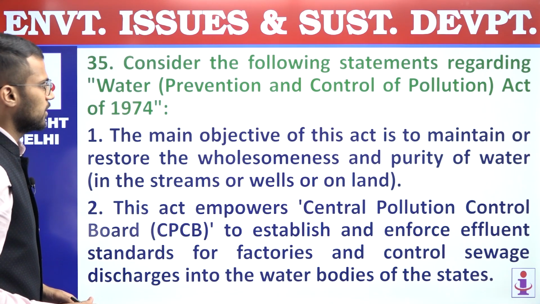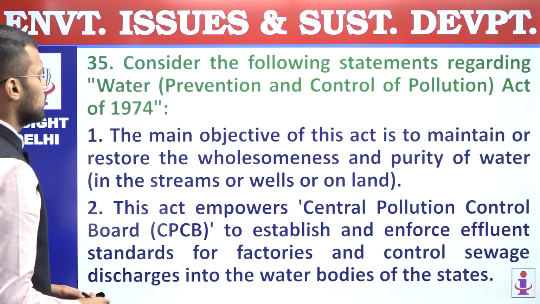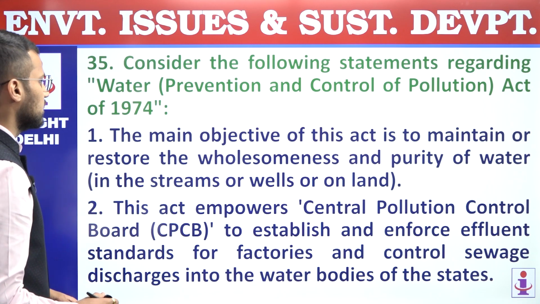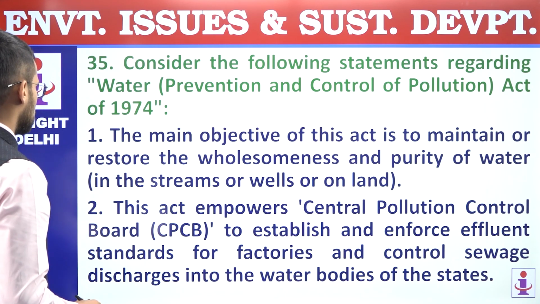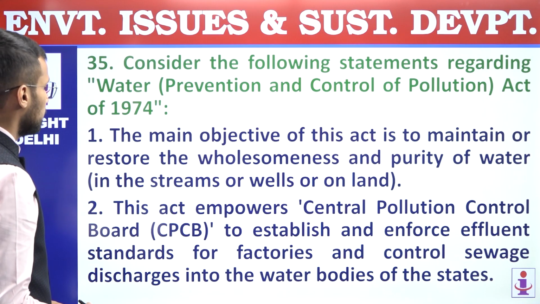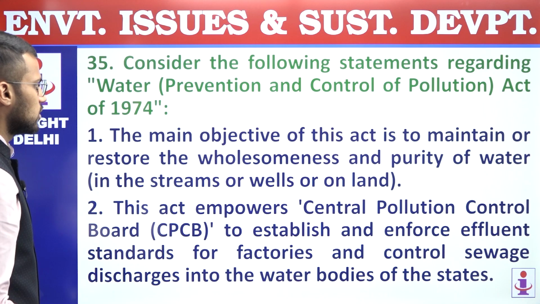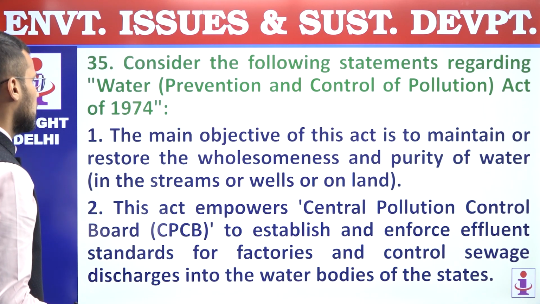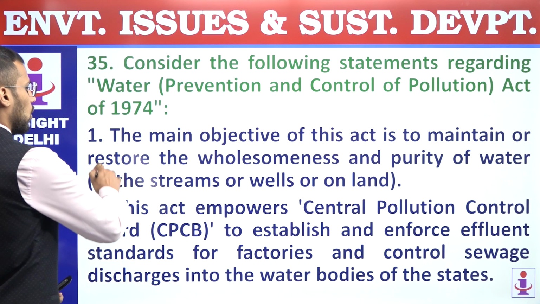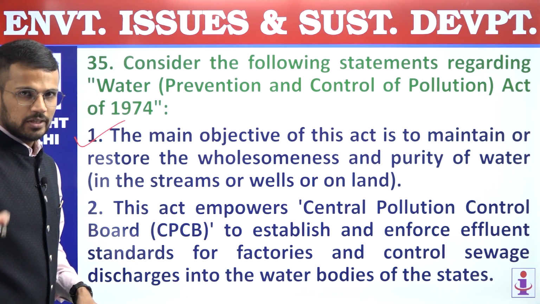35th. Consider the following statements regarding the Water Prevention and Control of Pollution Act 1974. First, the main objective of this act is to maintain or restore the wholesomeness and purity of water in the streams of wells or on land. First statement is correct.